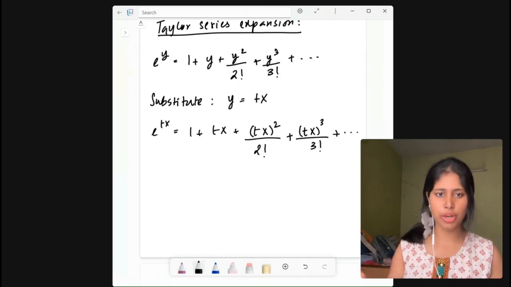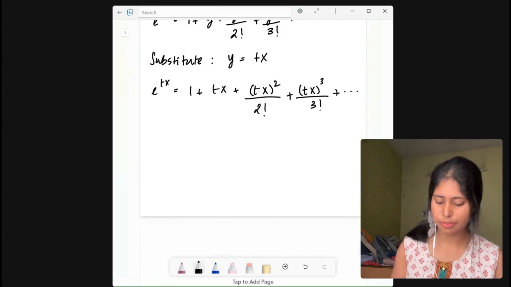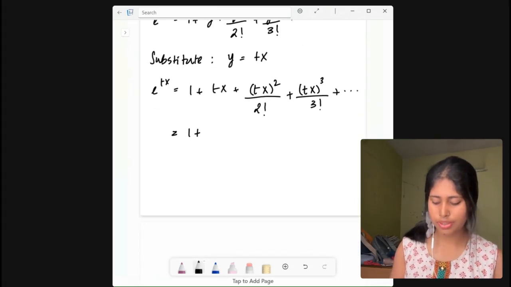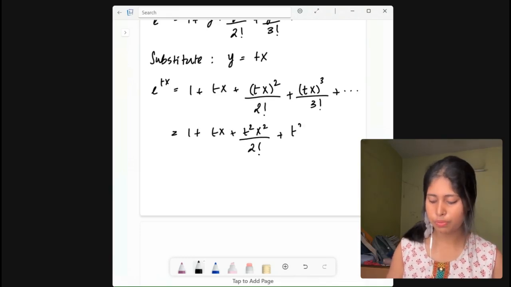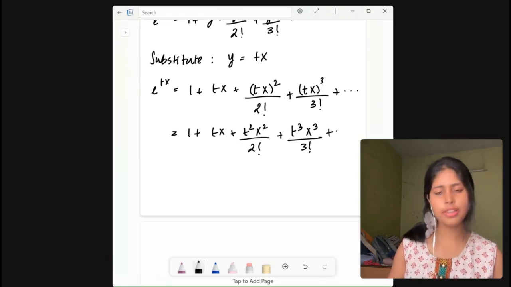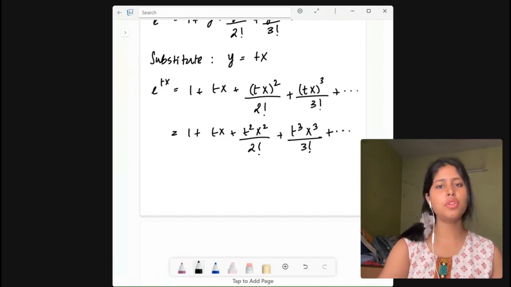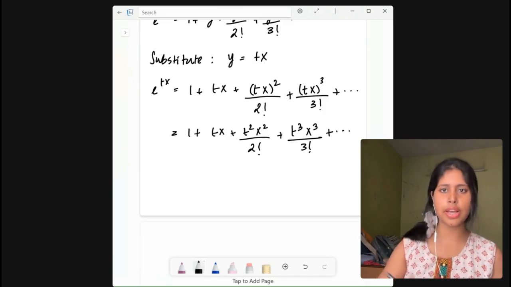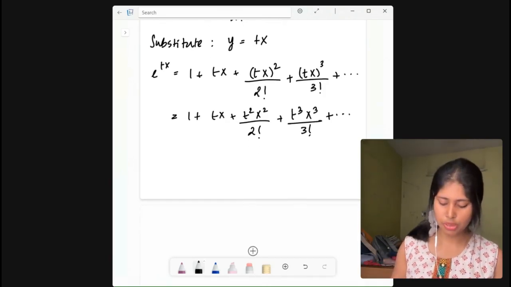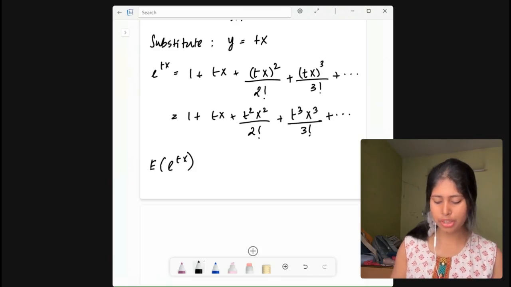And if you just break open the terms, then what do you get? 1 plus tx plus t square x square by 2 factorial plus t cube x cube by 3 factorial, and this goes on, right? Now if you take expectation on both the sides, then the expectation of e to the power tx is basically Mx(t).